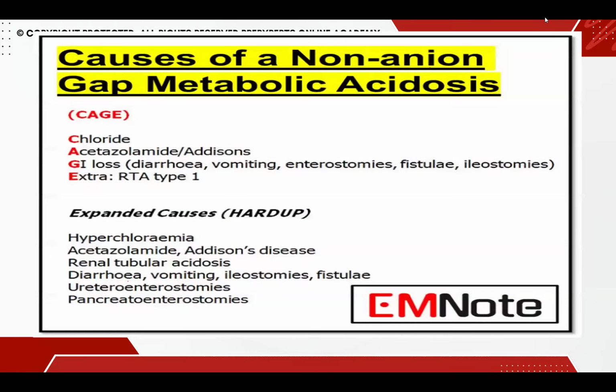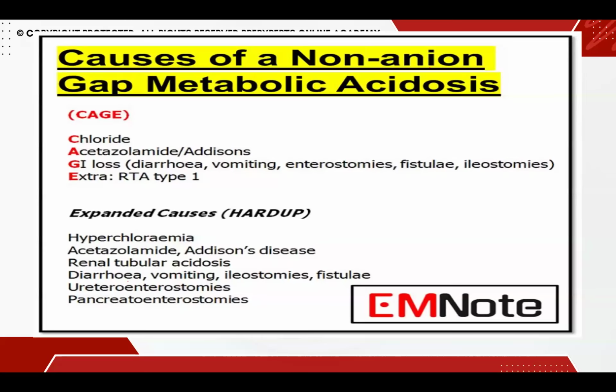Now understand what are the causes of non-anion gap metabolic acidosis. I'm bringing this up because in the AKP May 2025 exam, we had 5 to 7 MCQs regarding this particular scenario about acid-base balance disorders.